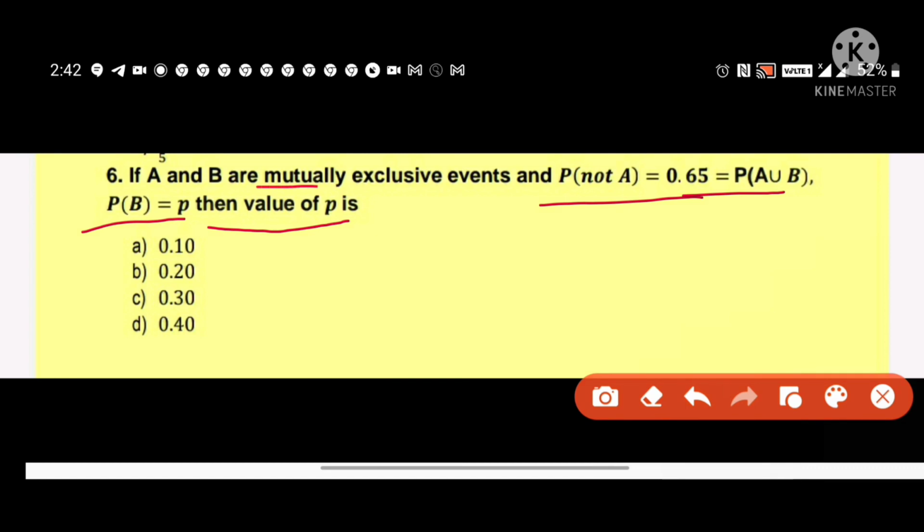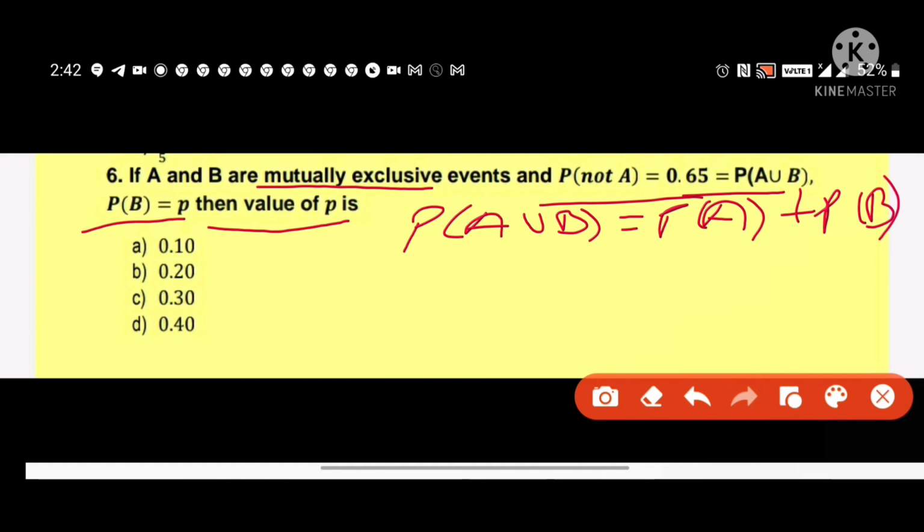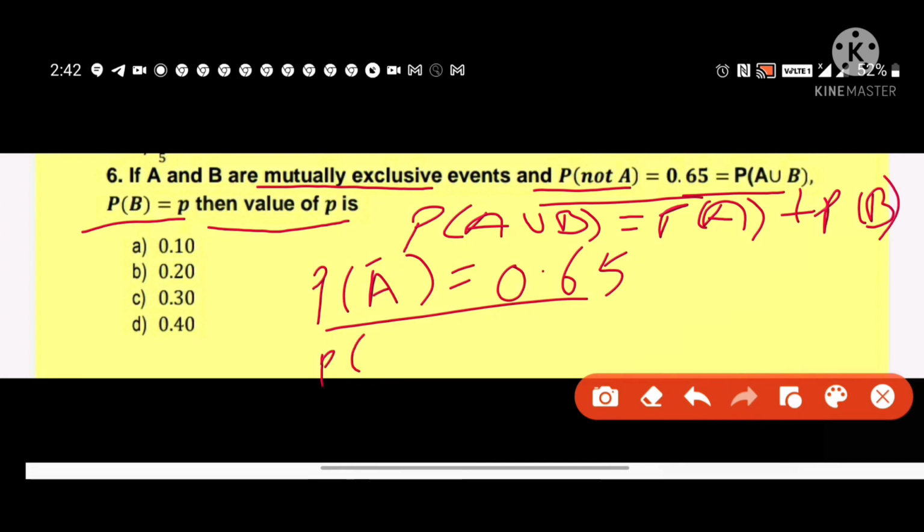Because A and B are mutually exclusive, so probability of A intersection B is equal to 0 and probability of A union B is equal to probability of A plus probability of B. Now probability of not A is given, which is equal to 0.65. From this we calculate probability of A, which is equal to 1 minus probability of not A, which is further equal to 0.35.